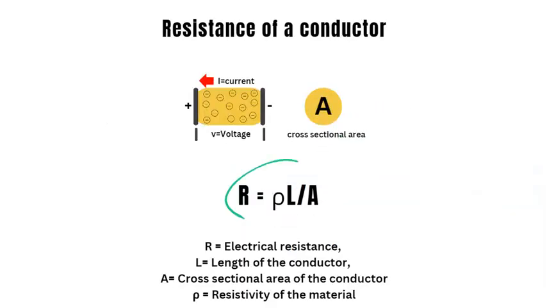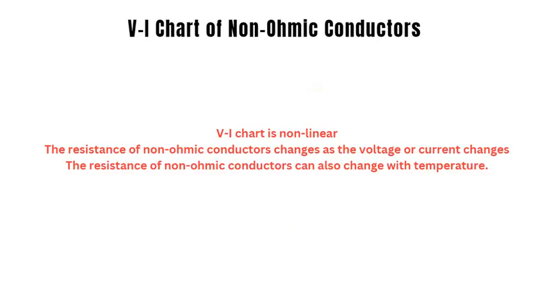Every conducting material is unique and it has a unique electrical property called resistivity. It is possible to calculate the resistance of a material using the formula R equals ρ times L divided by A. For ohmic conductor, VI chart is a straight line passing through the center.